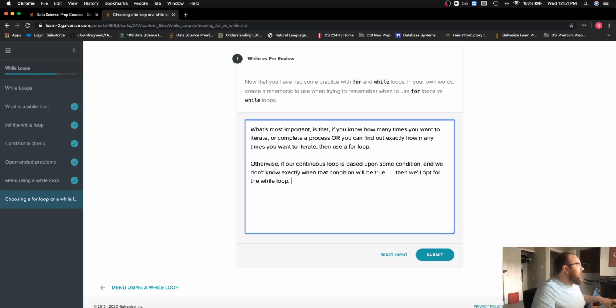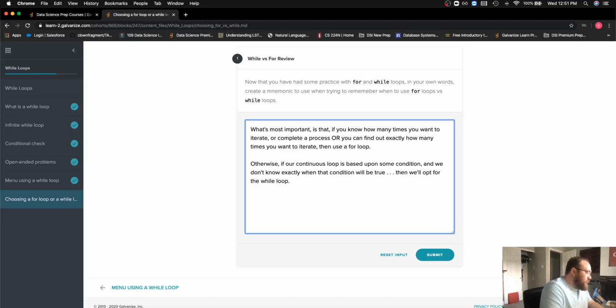We'll know that a numeric value might get to a point where it meets a specific condition, and when that happens, we want to stop the iteration. But we'd like to continue it until we encounter that. So for these cases where the number of times we want to iterate is unknown, the while loop is preferable. And this is much like the previous lesson said.